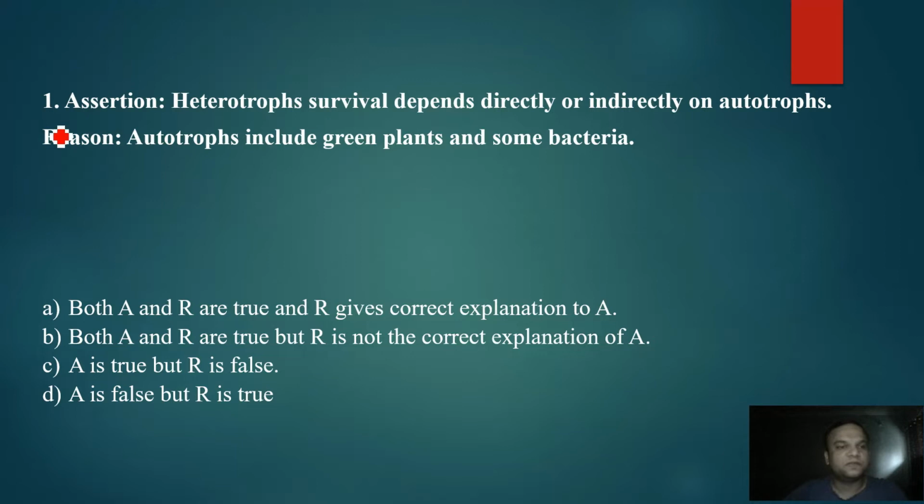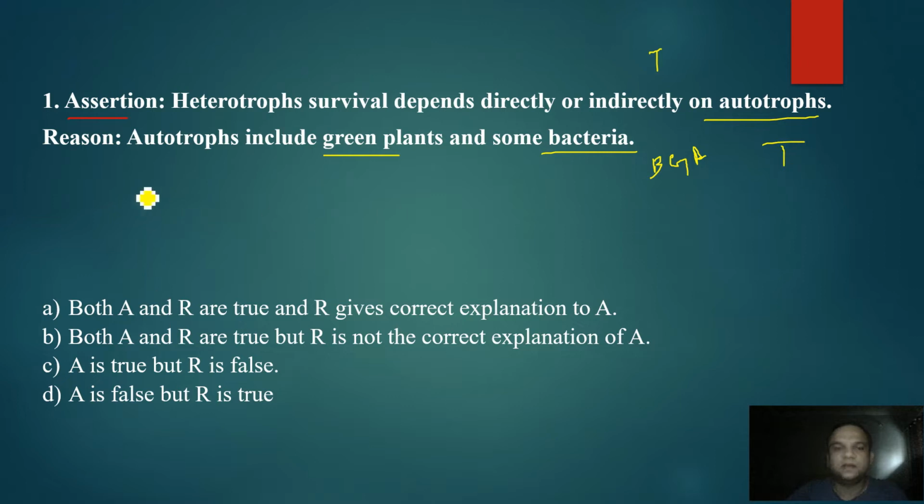So our first question is, the assertion says heterotroph survival depends directly or indirectly on autotrophs. So heterotrophs, definitely they depend upon the autotrophs for the nutrition. Okay, so it is a true statement. Reason says that autotrophs include green plants and some bacteria. Green plants are definitely the autotrophs, and bacteria, the blue green algae, that is cyanobacteria, are the autotrophs.